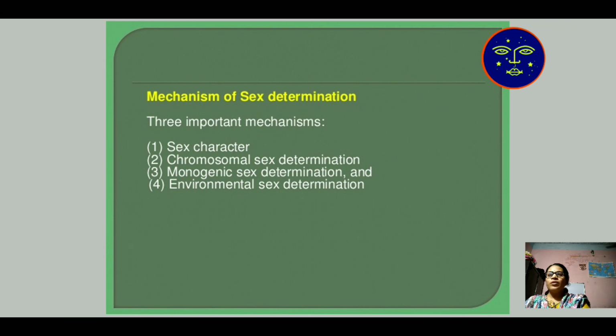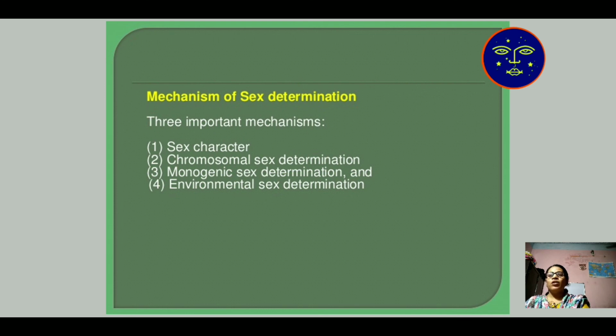Then, the mechanism of sex determination. There are important mechanisms for sex determination. Number one is sex characters. Number two, chromosomal sex determination. Number three, monogenic sex determination, that is, a single sex chromosome determines the sex.